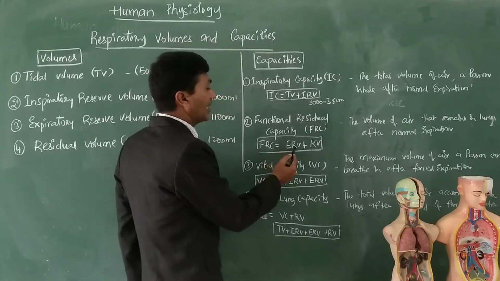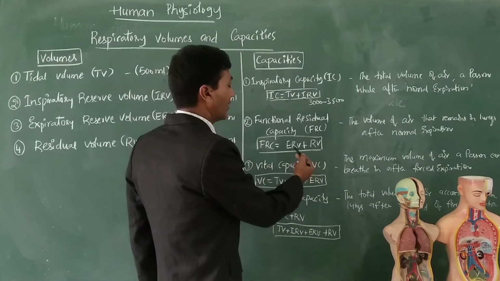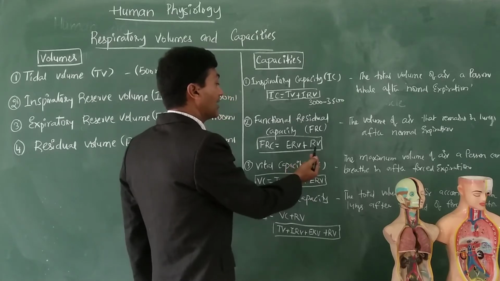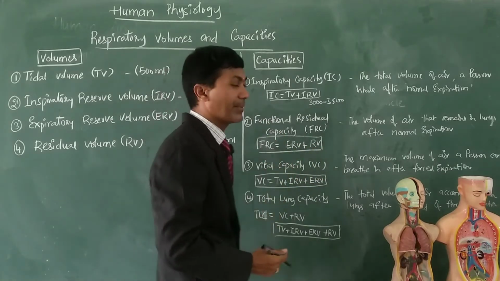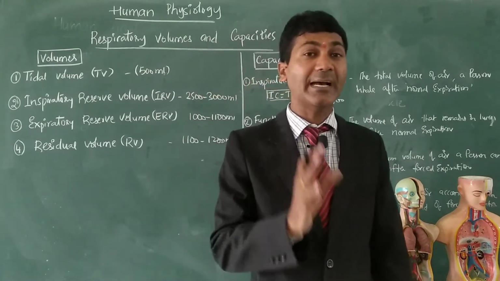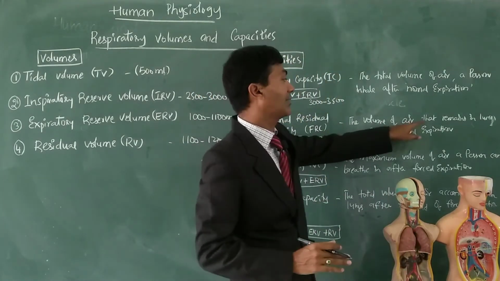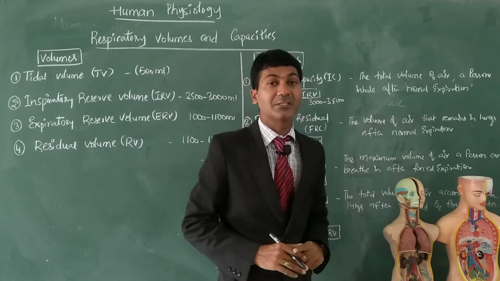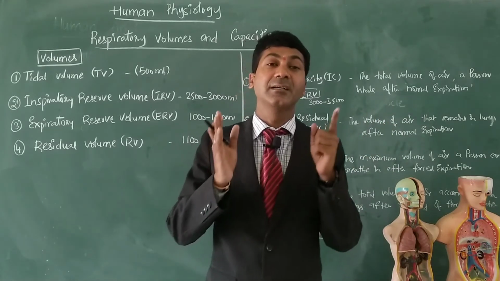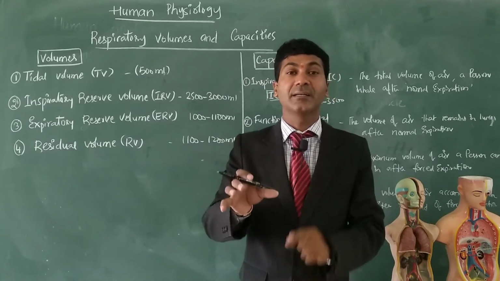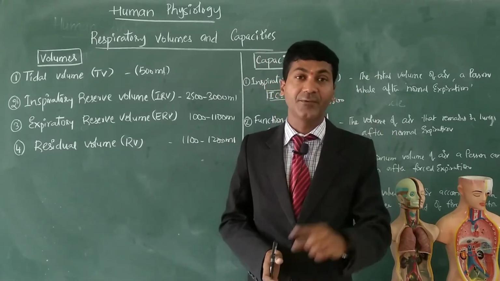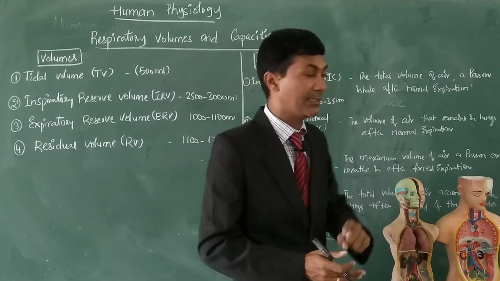It is ERV and residual volume; when these two are added, functional residual capacity will come. So simply, the volume of air that remains in the lungs after normal expiration. By that value, the doctor will decide whether the patient is normal or abnormal.